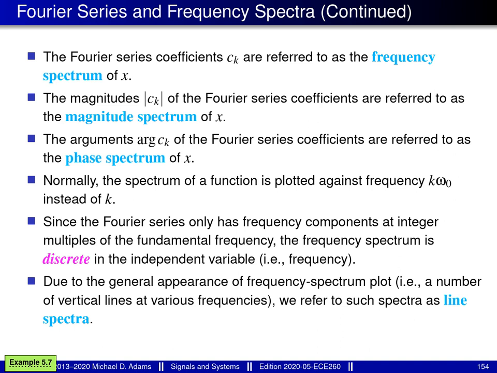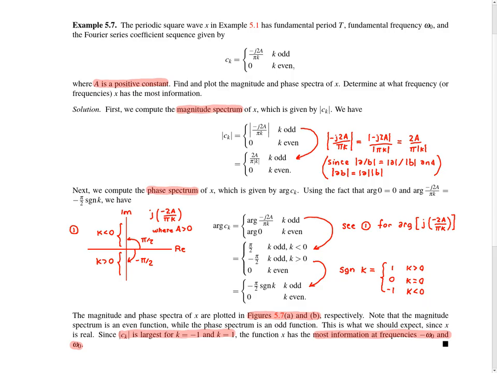At this point, I'd like to consider an example to further illustrate some of the ideas that relate to frequency spectra, and in particular, I'd like to consider example 5.7. In this example, we're given a periodic square wave x that has the fundamental period capital T and the fundamental frequency omega naught, and the Fourier series coefficient sequence is given by ck, this formula here. And we're told that a is a positive constant, the a that appears in the formula right here.